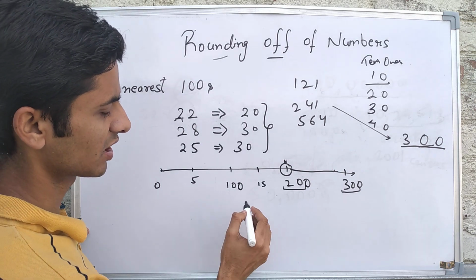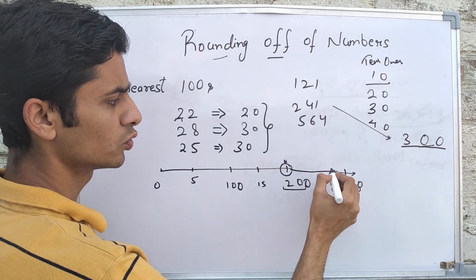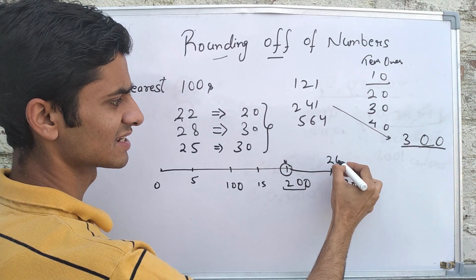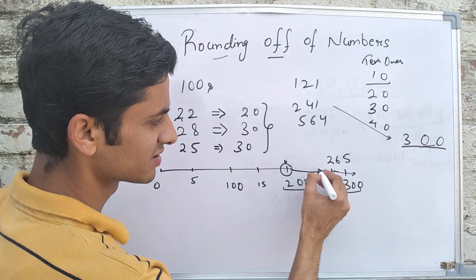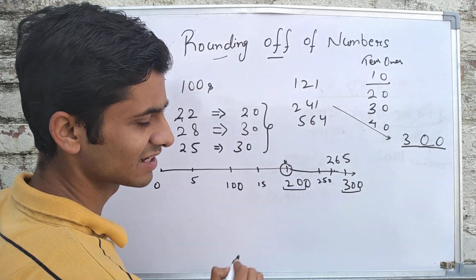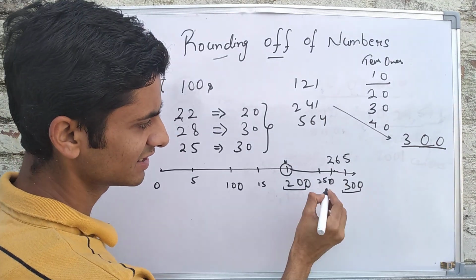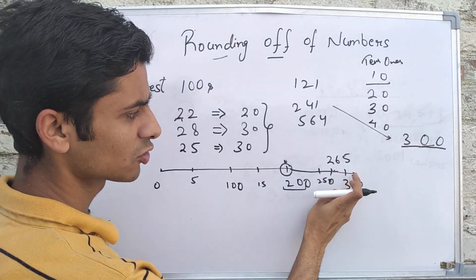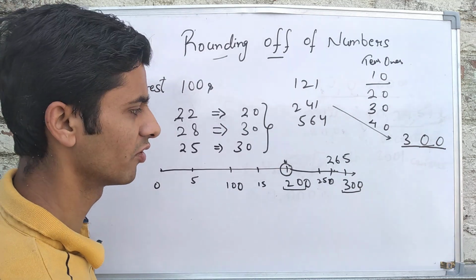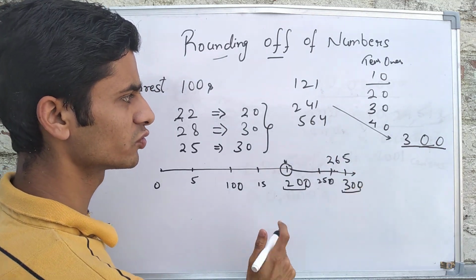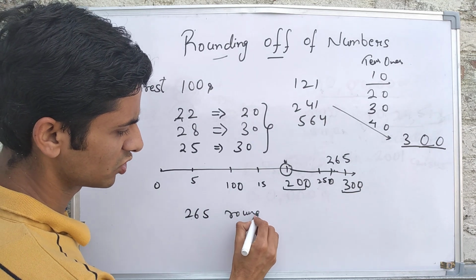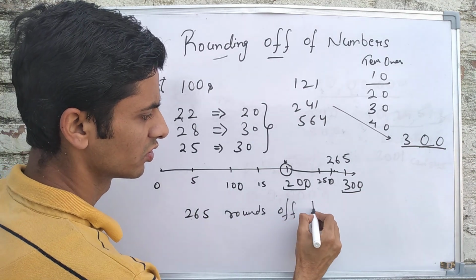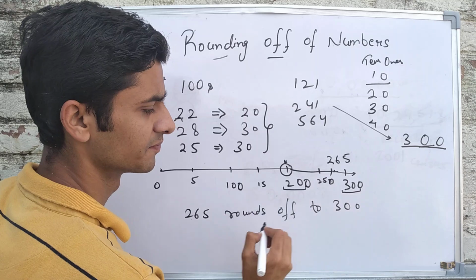If I say round off 265 to the nearest hundreds, what would you see? This is 250, at the center of the line. Is 265 closer to 300 or 200? Obviously it is closer to 300. So 265 rounds off to 300.